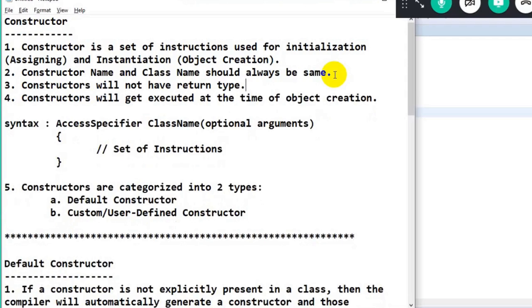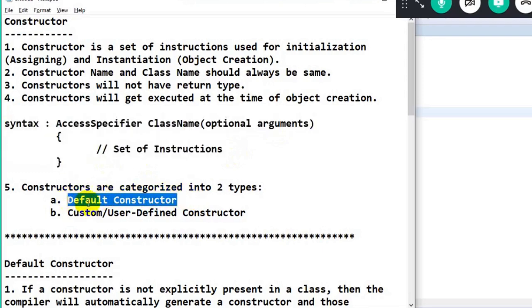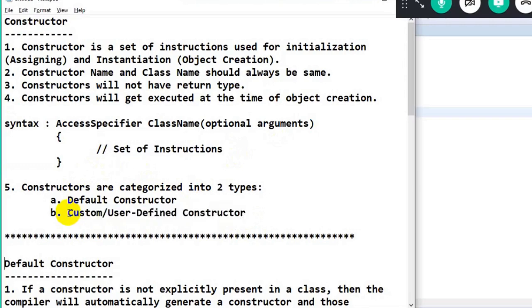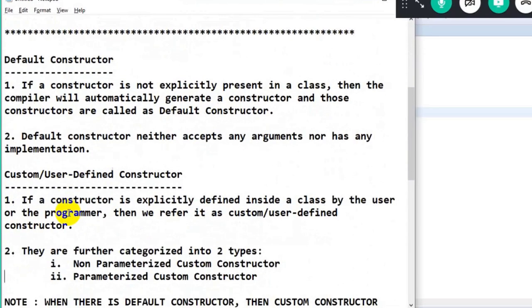And when will the constructors get executed? Sir, you create an object and simultaneously the constructor will get executed, right? We have the beautiful syntax. How do we develop a constructor here? Constructors are generally categorized into two types. What are those? Default constructor and custom constructor, that is, user defined constructor. So there are two types of constructors available in Java. Got the clarity here? Understood here?